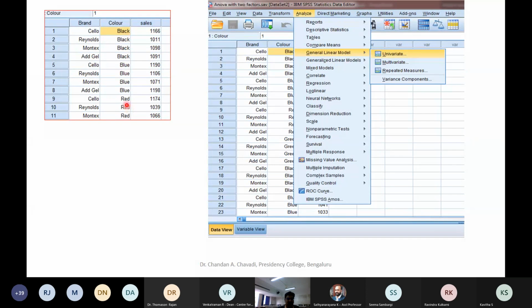So here also: black, blue, red, green, something. It should have at least three categories, then only you can make comparison. Now if you have only two population means, only black and white, you can't do post hoc analysis. So at least three should be there.